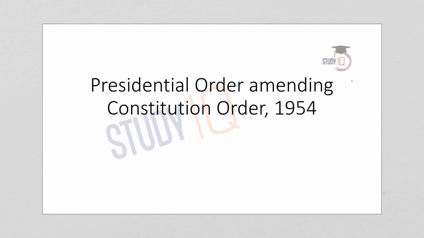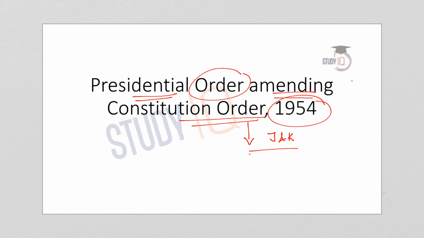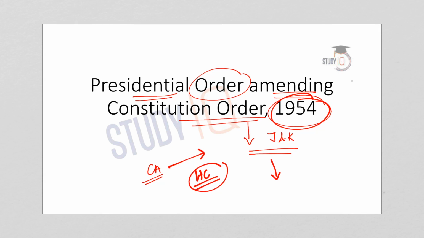I am Joycey Joy and today in this lecture we will discuss the Presidential Order amending the Constitution Order of 1954, which applies to the state of Jammu and Kashmir. Looking at current affairs, the Centre's executive order, that is the Presidential Order amending the Constitution application to Jammu and Kashmir Order of 1954, is now challenged in the Jammu and Kashmir High Court. In this context we will understand the evolution and purpose of the 1954 order and the disputes related to it.